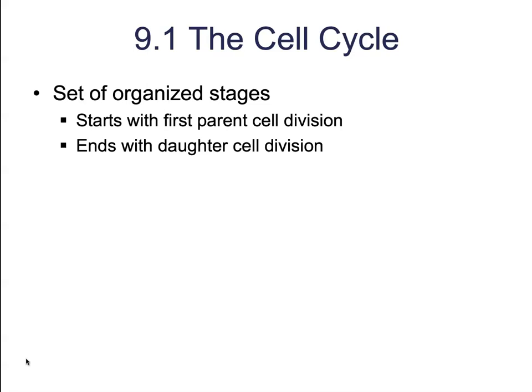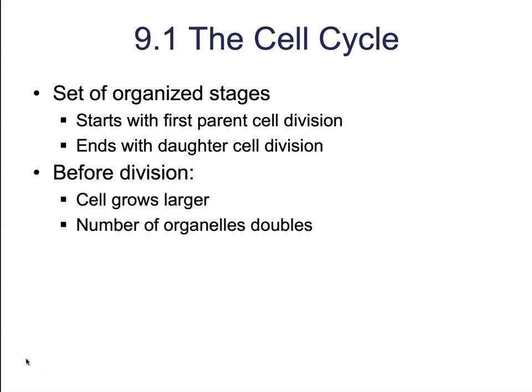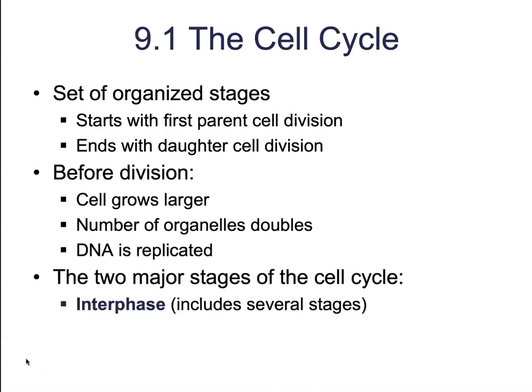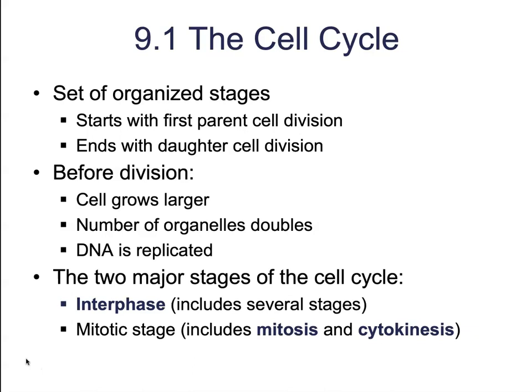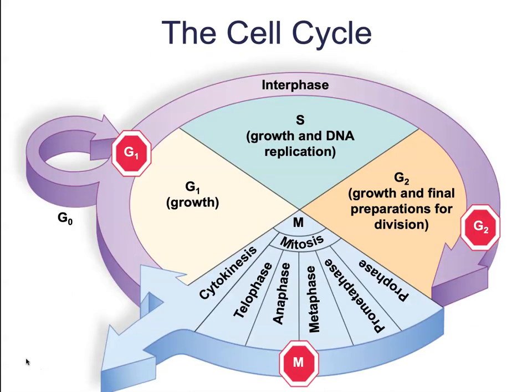So here you go, notes for all of that. So like I said, the cell cycle is going to be a very orderly set of stages. That starts with the very first parent cell division and ends with the daughter cell division. Before that division, the cell grows larger, the number of organelles doubles, DNA is going to be replicated, and then here are the two major phases of the cell cycle. This diagram here is excellent. It goes through not only the two phases of the cell cycle, but breaks them down into their smaller components.